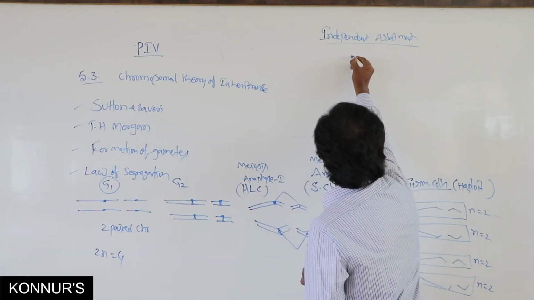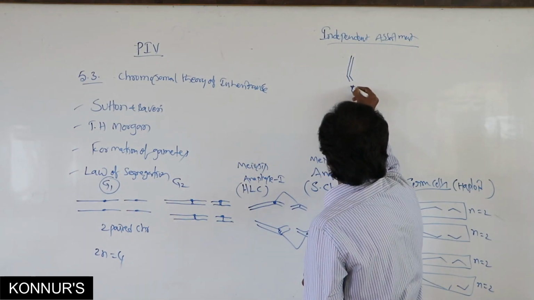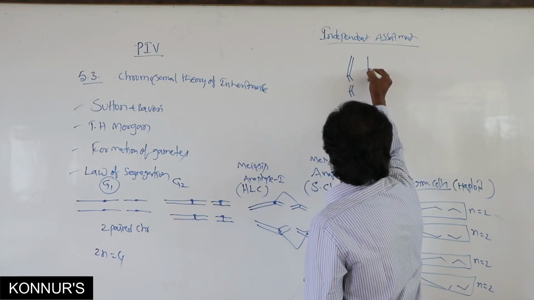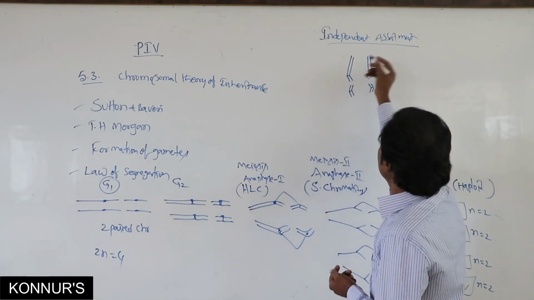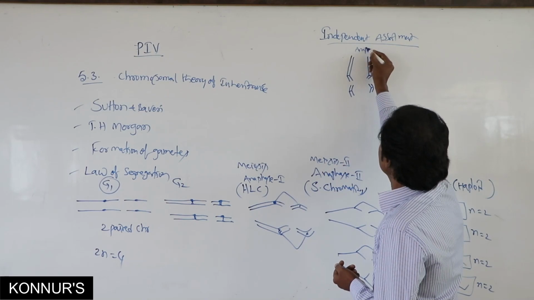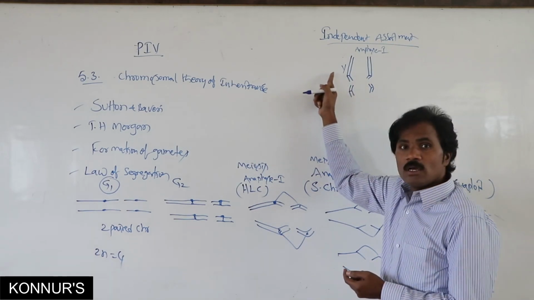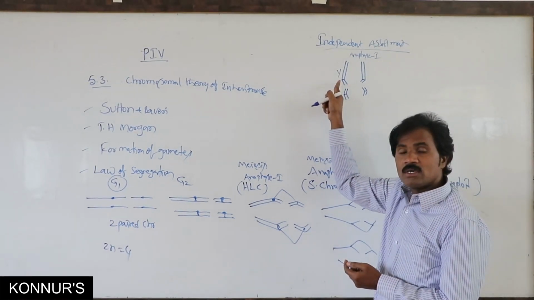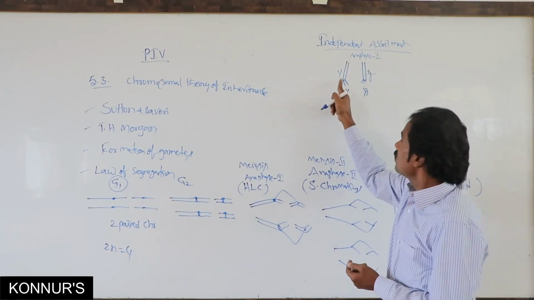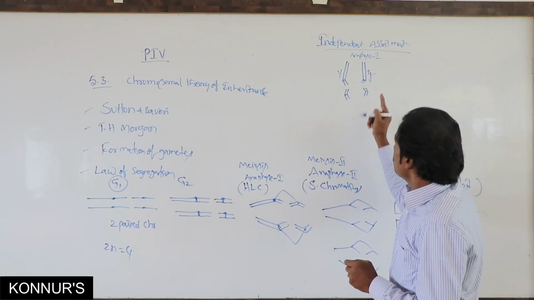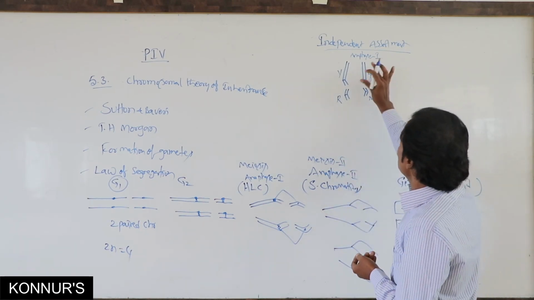Here, if you observe anaphase 1 of meiosis, this is yellow color, another is green color, that is the color of the seed. This is shape: round, wrinkled. This is one possibility.